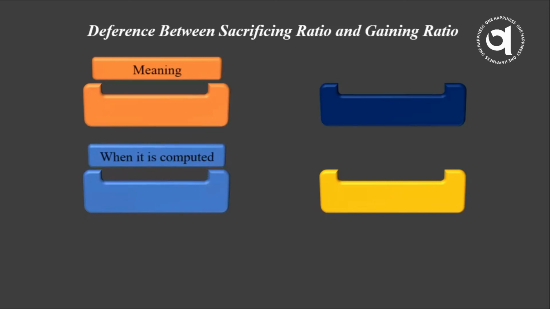Moving forward, when are sacrifice and gain ratio calculated? Sacrificing ratio will be calculated at the time of change in the profit sharing ratio and at the time of admission of the new partner. And gaining ratio is calculated at the time of change in the profit sharing ratio as well as retirement of the partner.